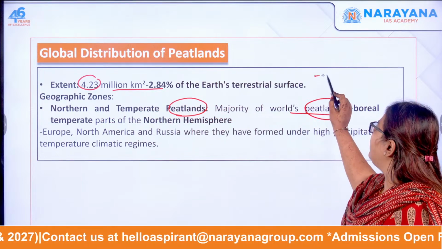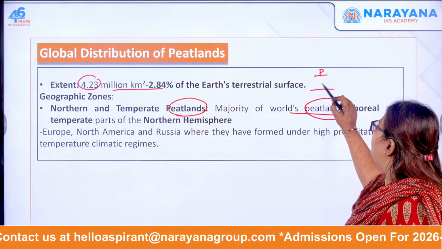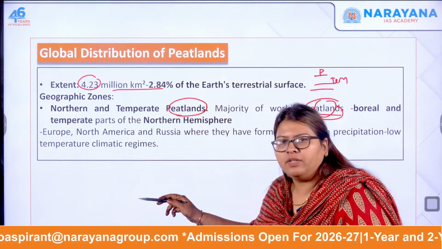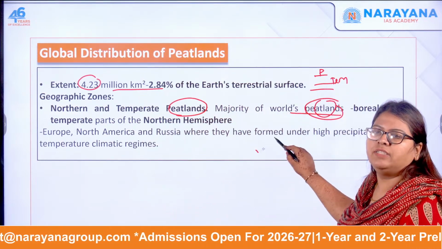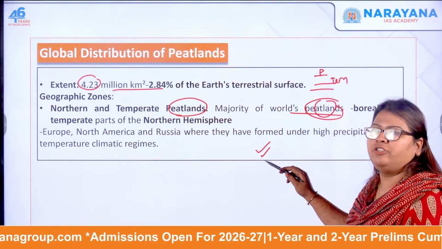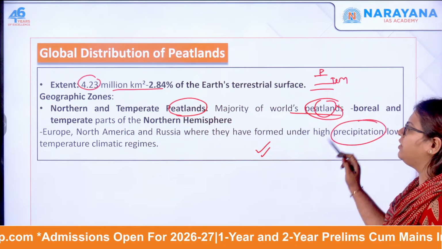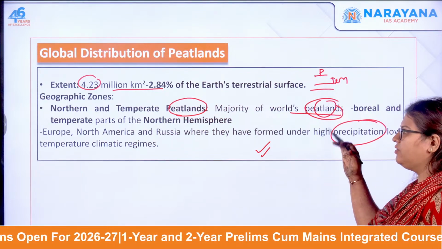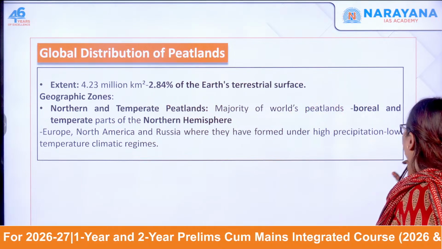The boreal region is the area between the polar and the temperate regions. Specifically, Europe, Northern America and some parts of Russia, due to high precipitation and low temperature climatic conditions. This is where the northern or temperate peatlands are formed.